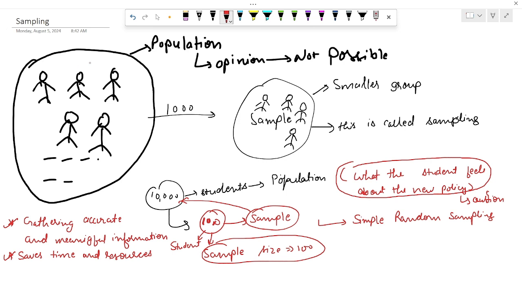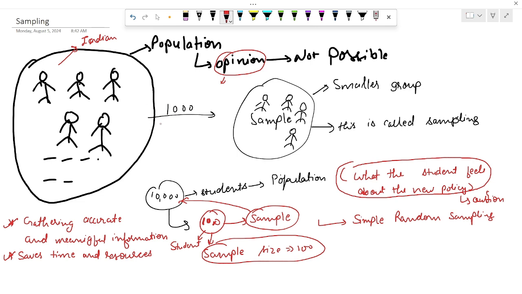In the first example, we take the whole population of a country to investigate some query. So this represents the whole population. Let's suppose this is our Indian population, and we are investigating some opinion from each person of this country, which is not possible because there are billions of people living in this country.